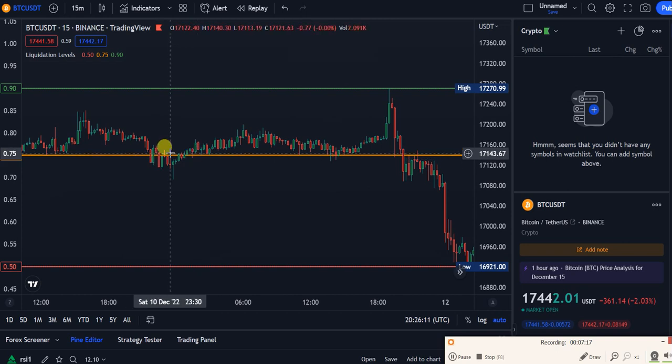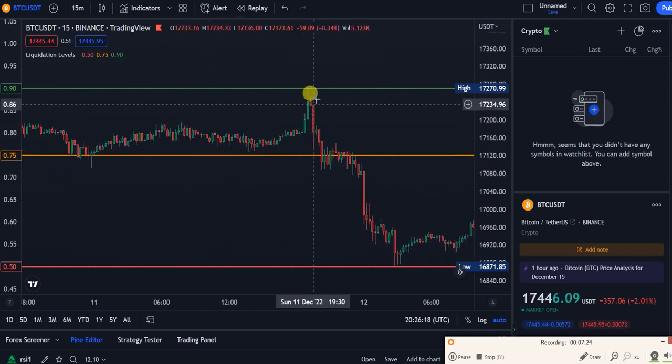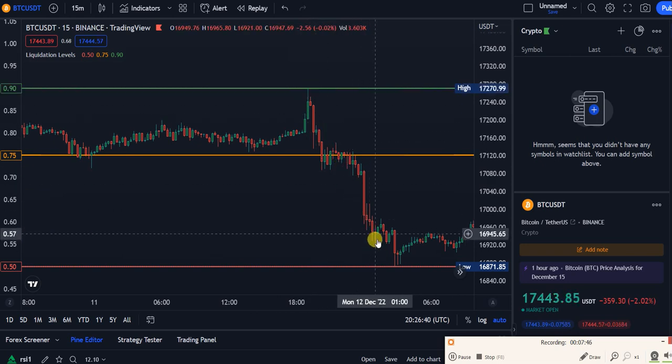You do nothing on that, that's my conclusion. I haven't backtested, but do nothing at the orange. Do nothing at the orange, and then you see that Bitcoin touches 17,269 at around December 11. When was that? A few days ago, Sunday it says, so 4 or 5 days ago it touches, and then you go short, and you don't do anything until it touches this. How beautiful is this? 16.8.